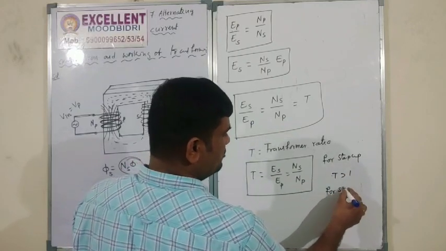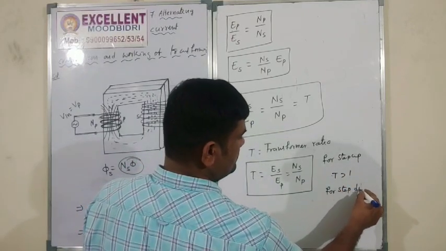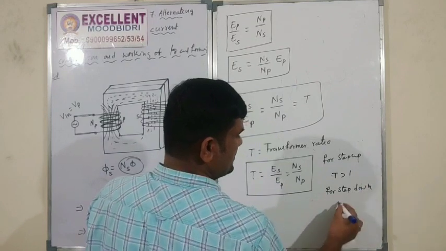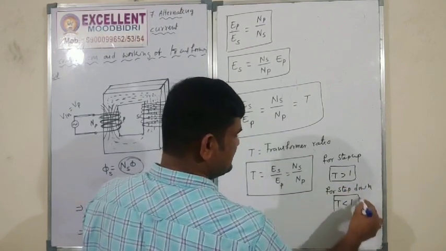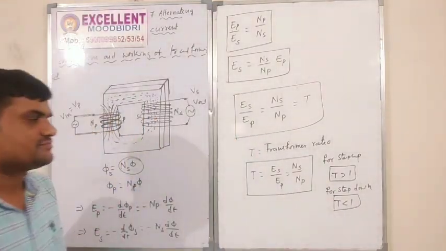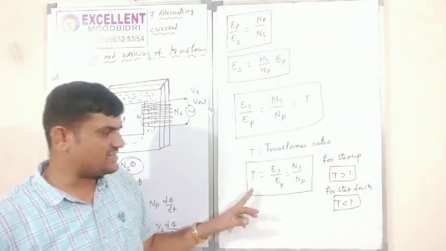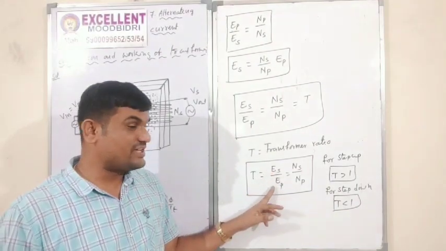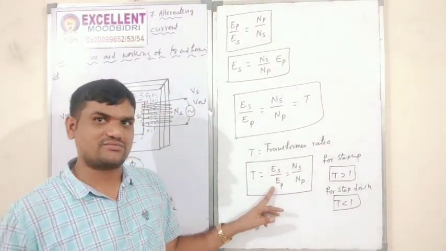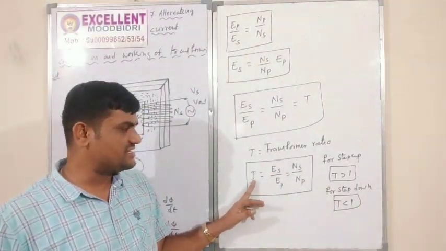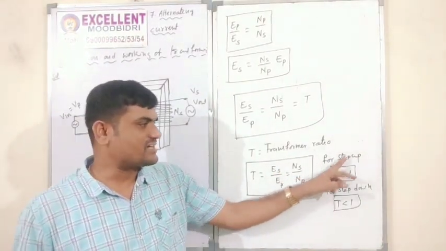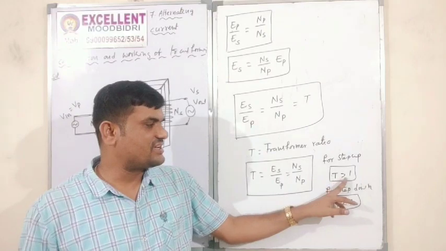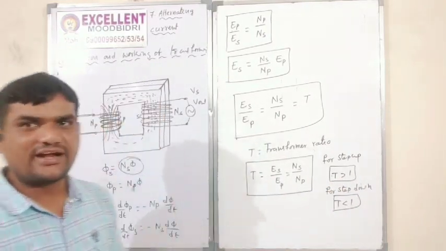Remember what the transformer ratio is: ES by EP, not EP by ES. So T is equal to NS by NP.